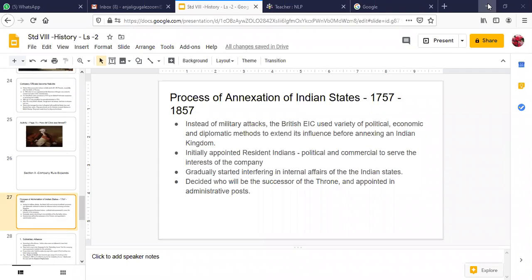And thereon they started making new diplomatic policies to acquire various Indian kingdoms, and one of them was the subsidiary alliance. Initially they appointed resident Indians, political and commercial. Political and commercial will both be different. When you're talking about political, they wanted some ministers whom they chose for the administration, or puppet rulers.